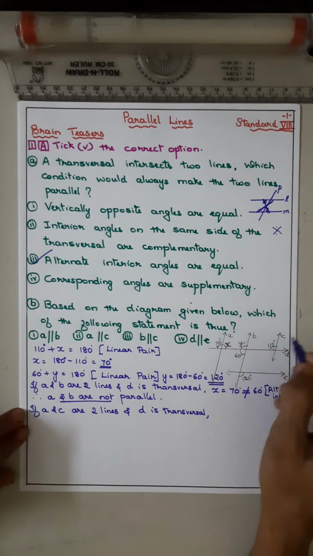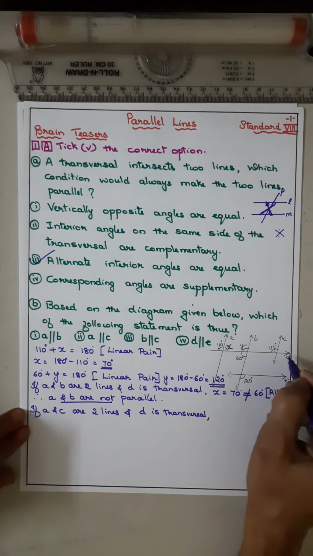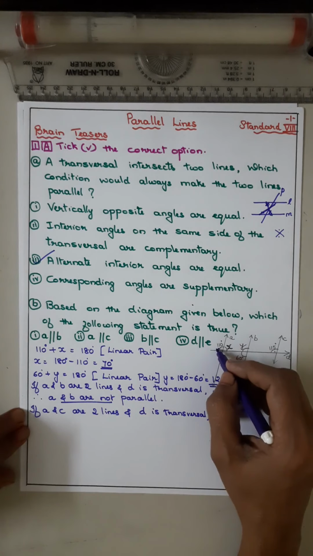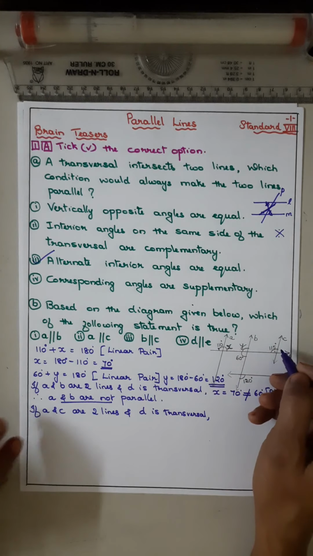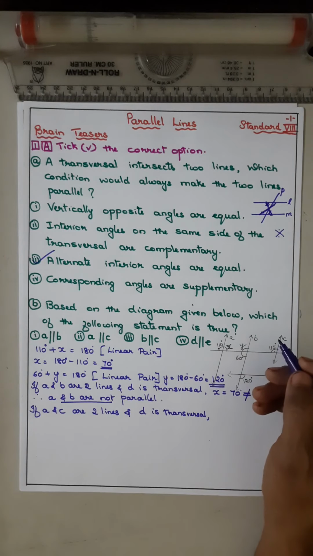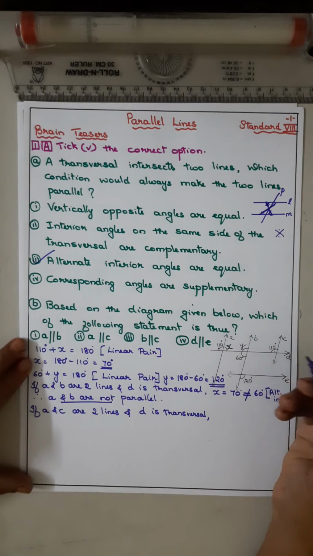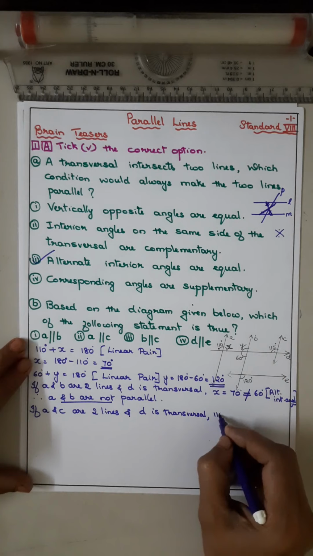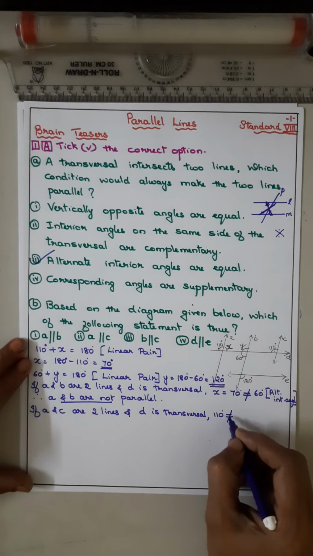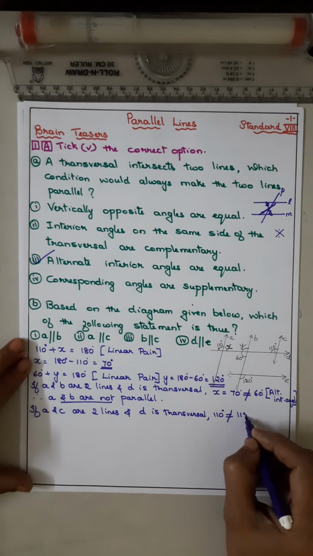These are two parallel lines, this is the transversal. On the same side of the transversal, but above the parallel lines, this is corresponding, isn't it? So 110 degrees is not equal to 115 degrees.